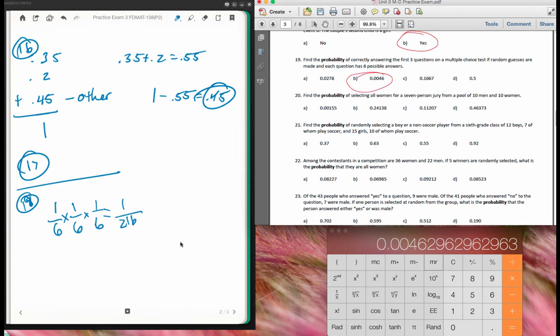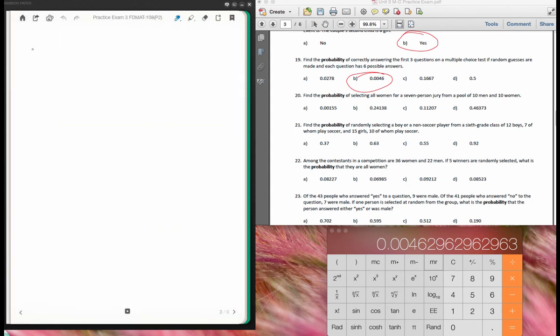What's the probability of selecting all women for a 7-person jury? So let's go to the next problem. We're on number 20. Last one for part 2. All women for a 7-person jury from a pool of 10 men and 10 women. So what we want to do is we're going to look at each of the probabilities of these, okay?